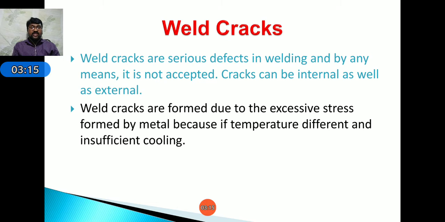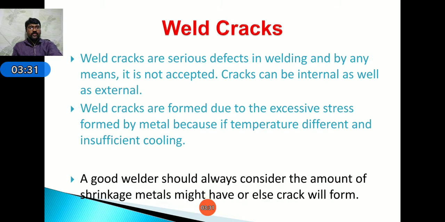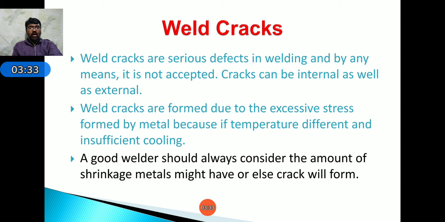Due to the excessive stress formed in the metal because of temperature difference and insufficient cooling, weld cracks are formed, internal in some cases and external in others. A good welder should always consider the amount of shrinkage the metals might have, else cracks will form. During casting or any process we have to think about the shrinkage.